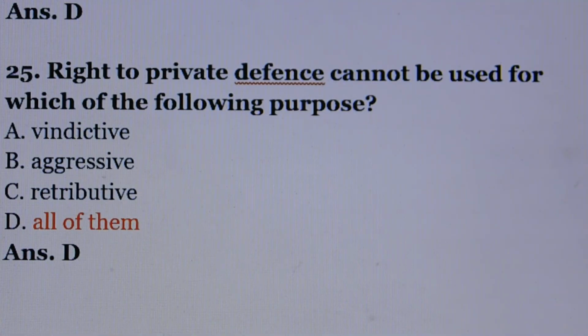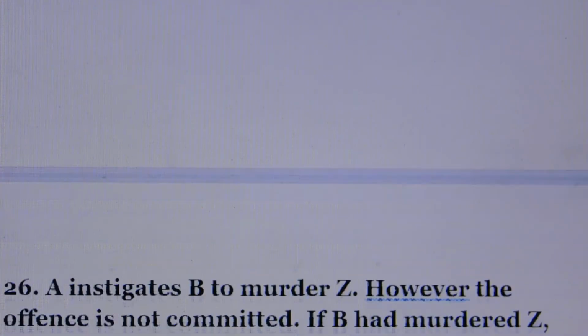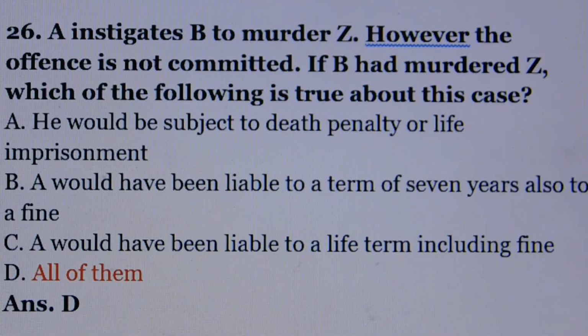Question number 25. Right to private defense cannot be used for which of the following purposes? Answer is option number D, all of them. Means option A, vindictive. Option B, aggressive. Option C, retributive. All of them. Question number 26. A instigates B to murder Z. However, the offence is not committed. If B had murdered Z, which of the following is true about this case? Answer is option number D, all of them.